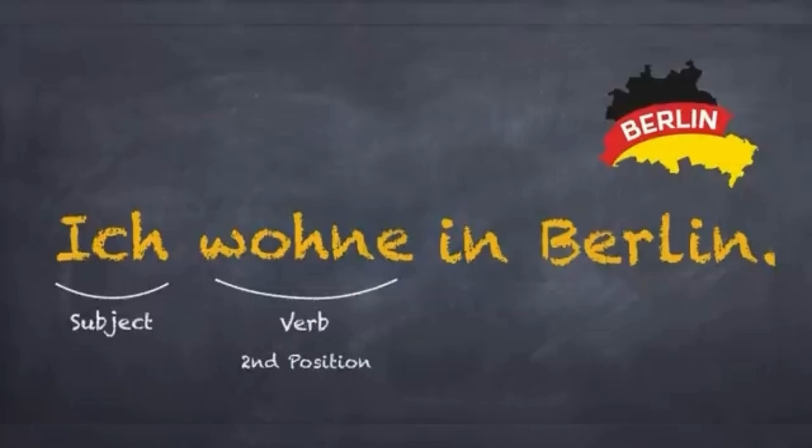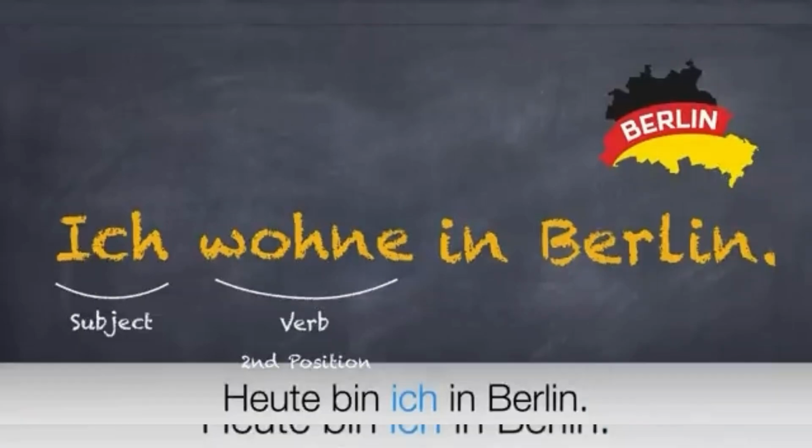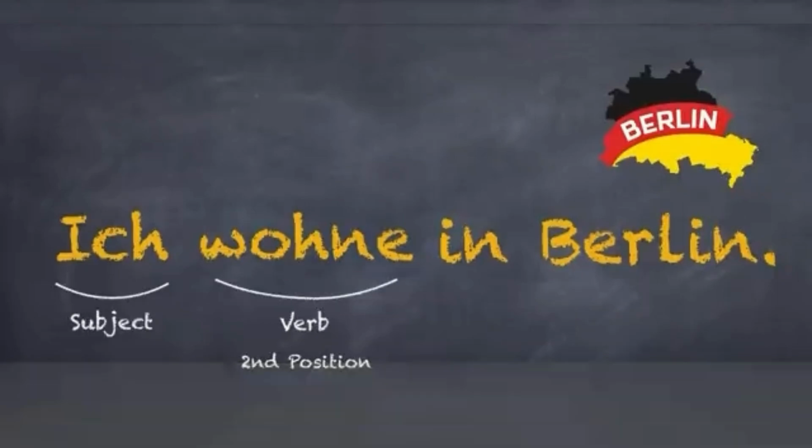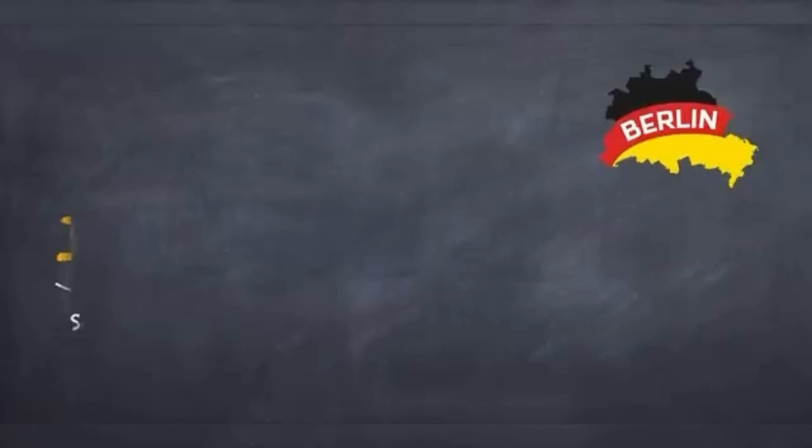A basic rule of sentence formation in German is that the verb is in the second position. The subject is placed either on the right or on the left of the verb. For example, in the sentence, Heute bin ich in Berlin, ich is placed after the verb. The verb stays in the second position. There are a few exceptions to it though, which we'll be learning later.